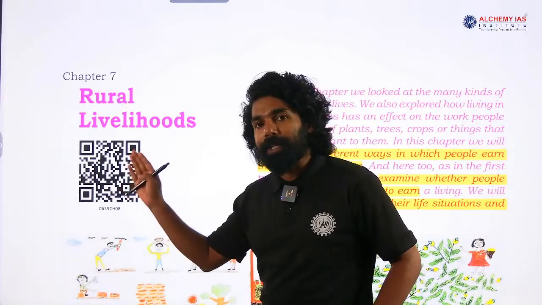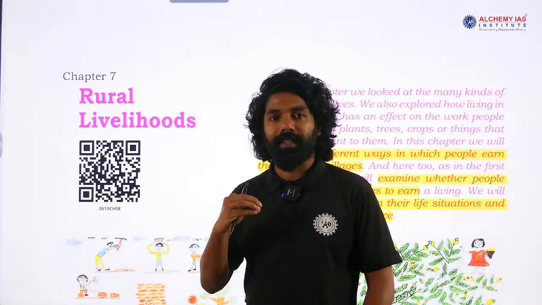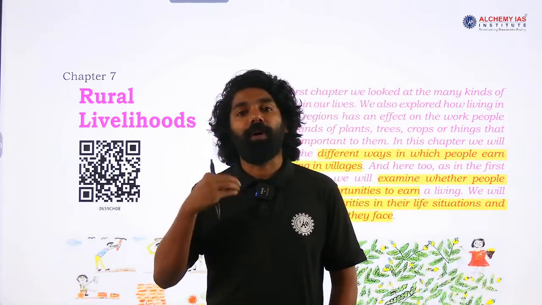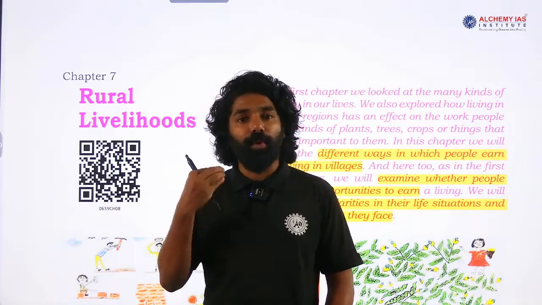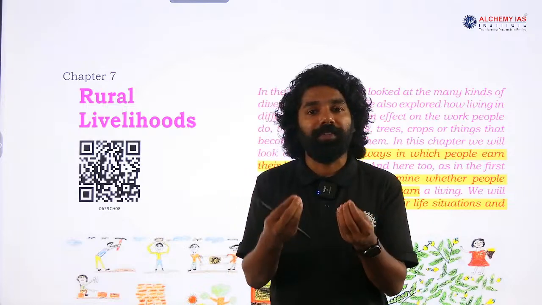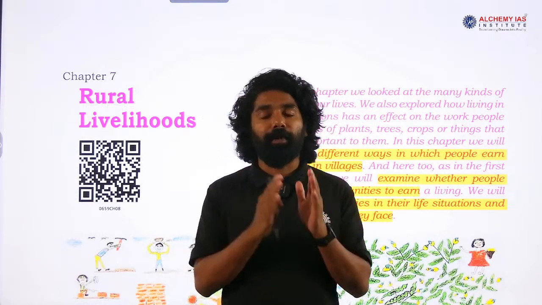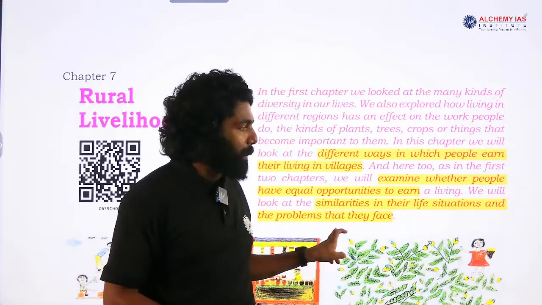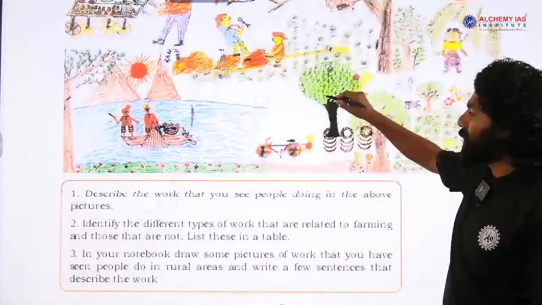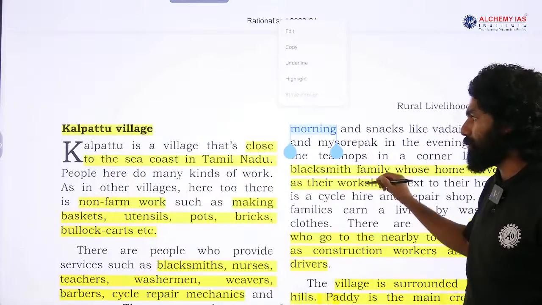So, this chapter specifically focuses on how people in rural areas are earning their living, how they are sustaining their life through earning, and what livelihood opportunities are available to these people. These aspects and their problems are covered under this particular chapter. We will start with the paragraphs that they have given in this chapter, and go through the chapter paragraph by paragraph.